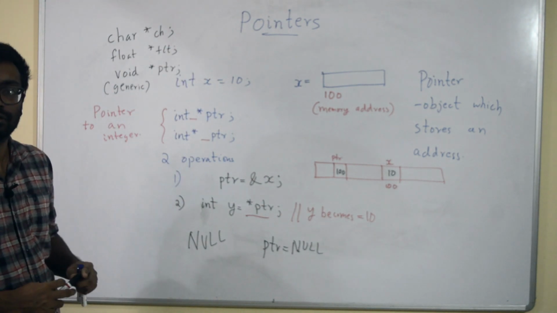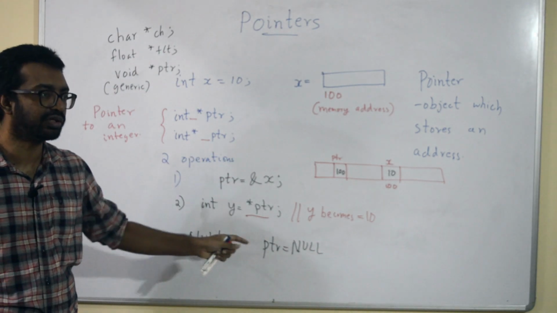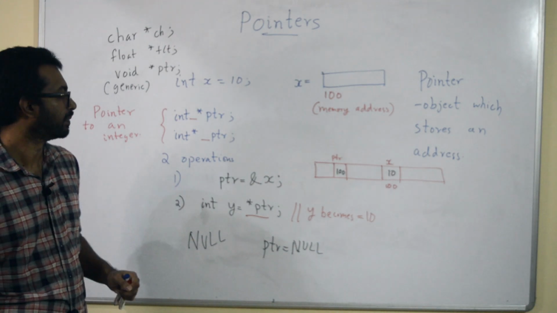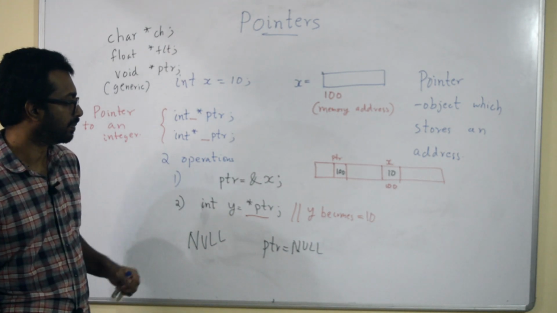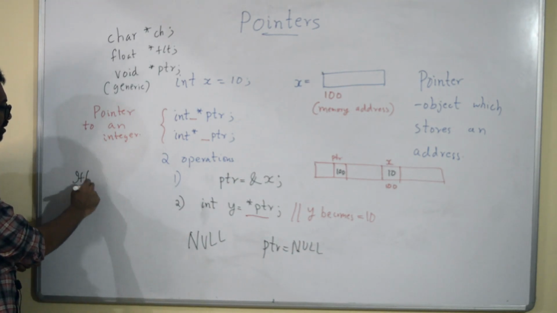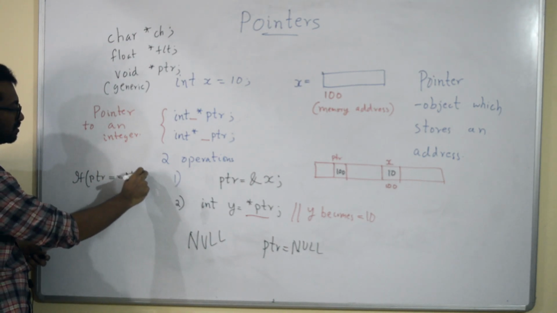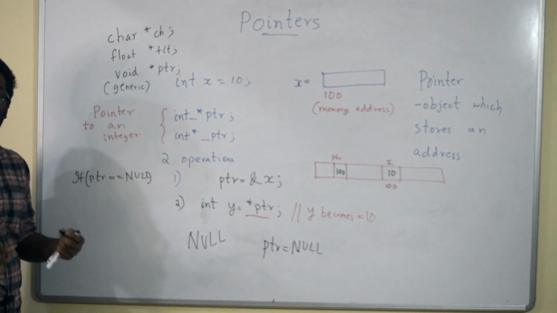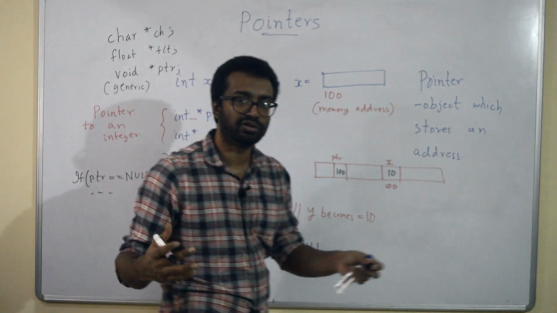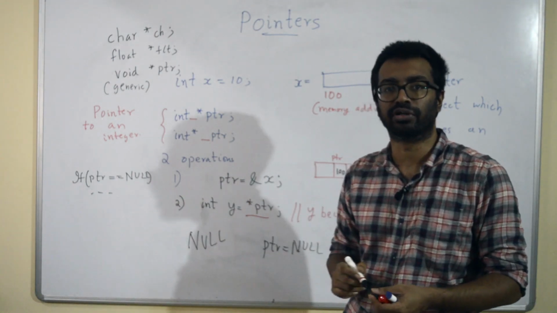If I write that, I'm basically making it null, so that pointer is not pointing to any memory location. I can also write: if ptr is equal to null, do something, or if ptr is not equal to null, do something. I can do all these things using the null pointer.